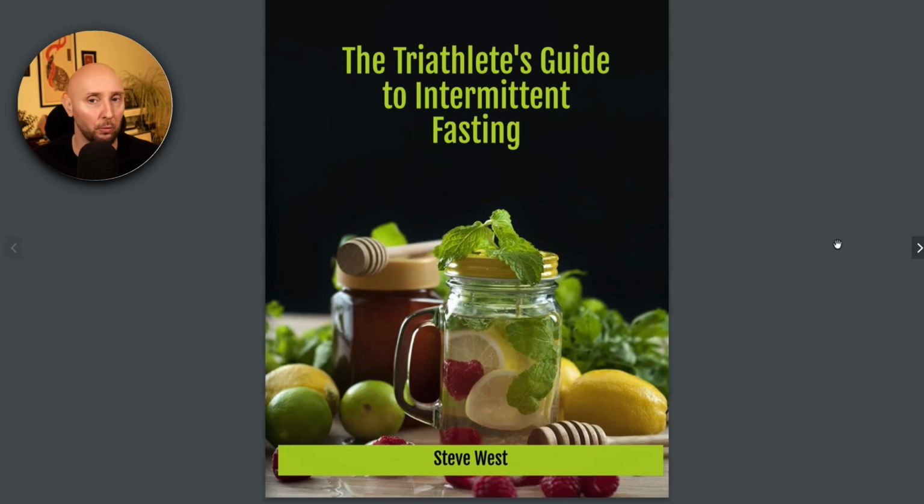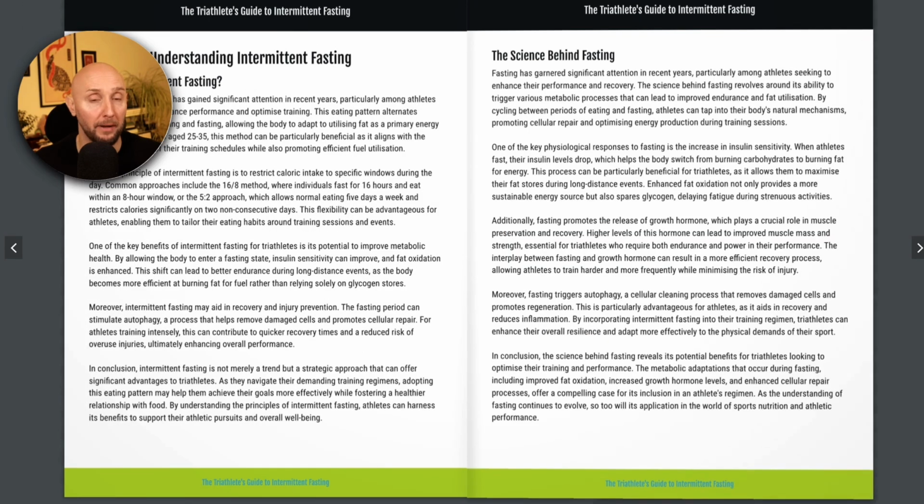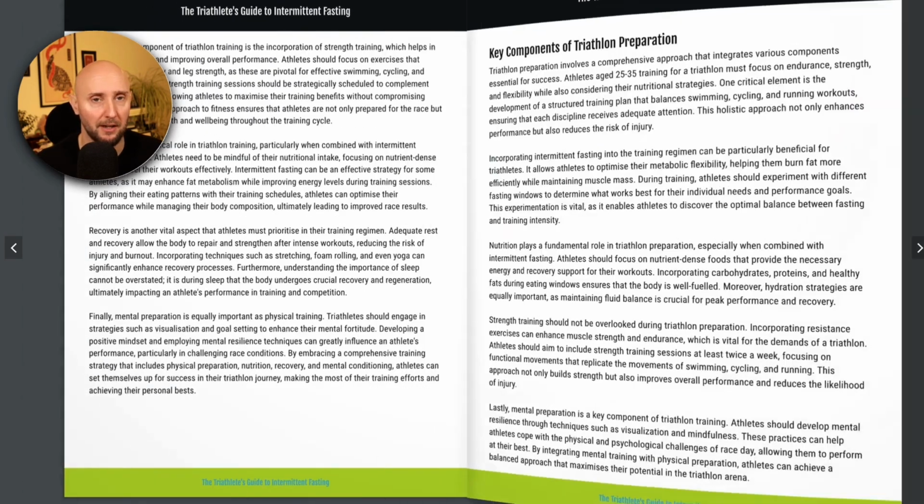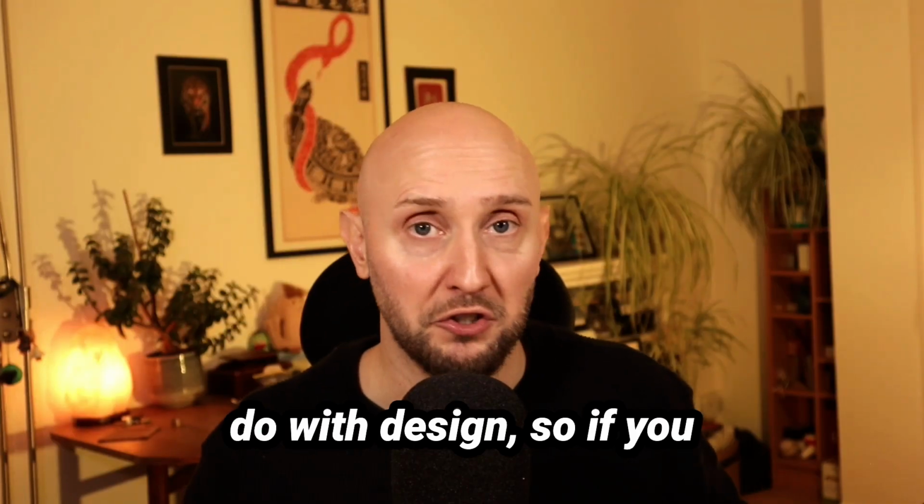This now is what our ebook will look like as a flipbook, and people will be able to flick through and read your ebook just like that. So pretty nice, right? Now there is a lot you can do with Designer,